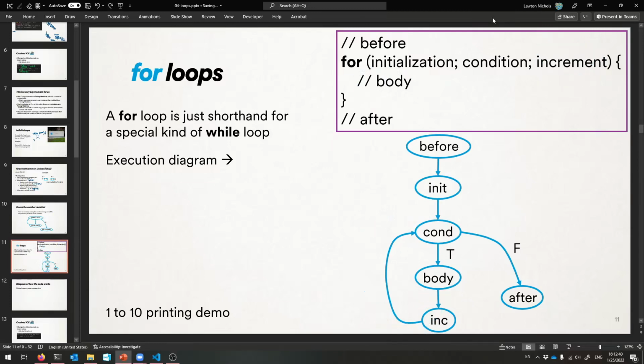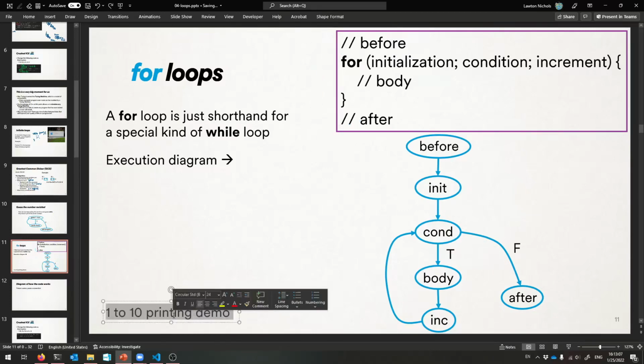So as long as the condition is true, it's cond, body, inc, repeatedly until the end of time. Once the condition is false, then we're done with the for loop, just like for a while loop, and we do the rest of the code down here, okay? That is how a for loop works. And the reason it looks like this is because it makes some things a bit simpler. Remember my print from 1 to 10 code?